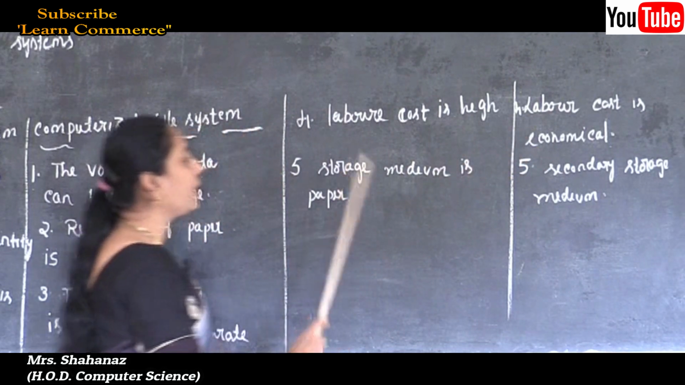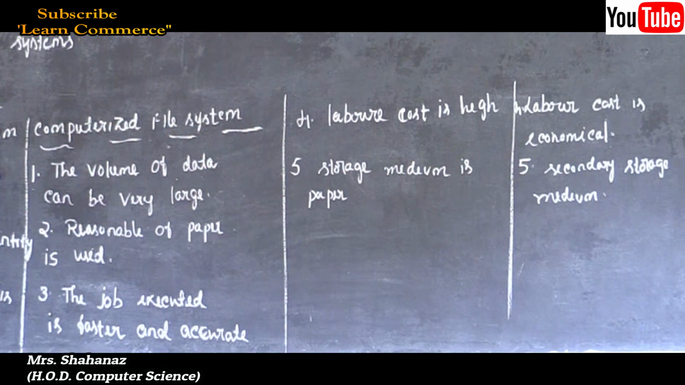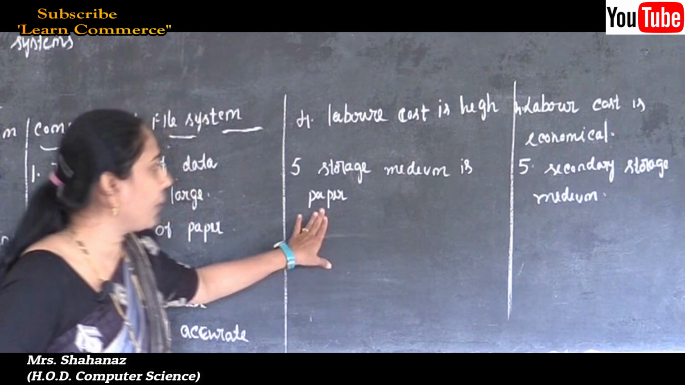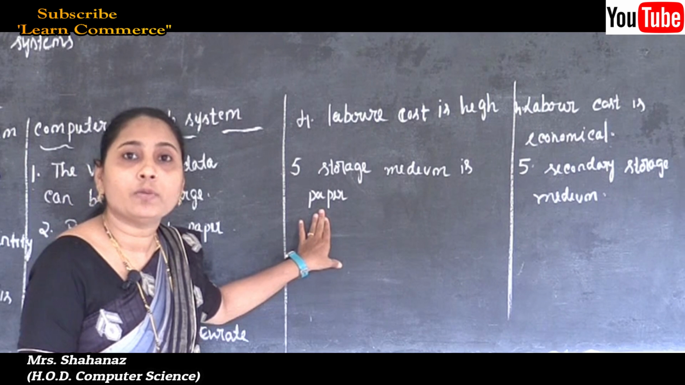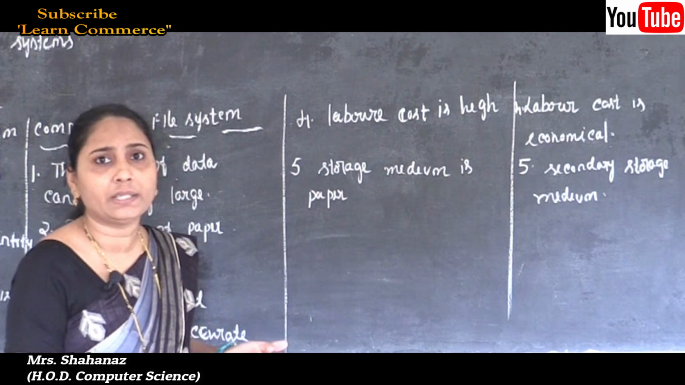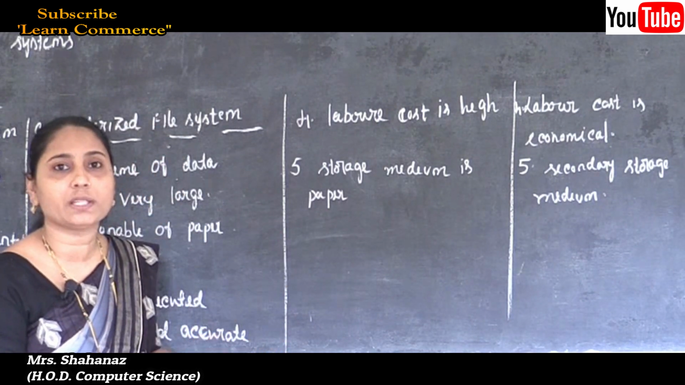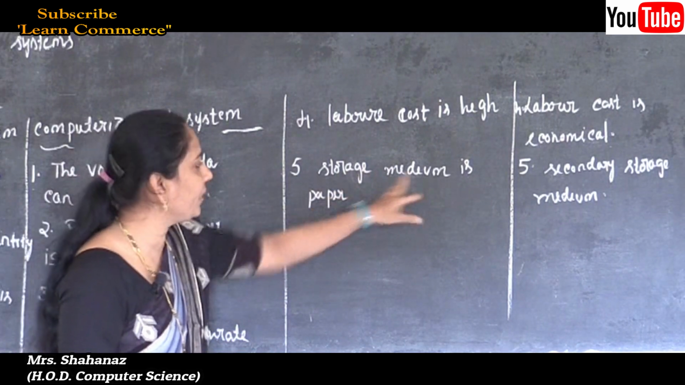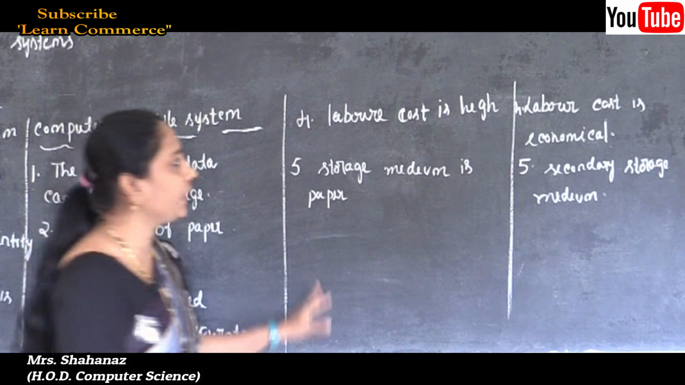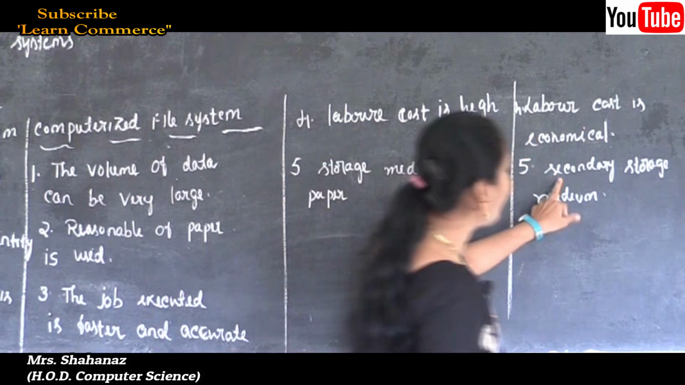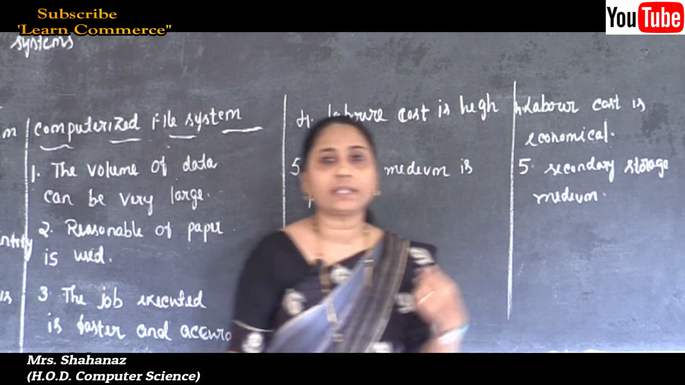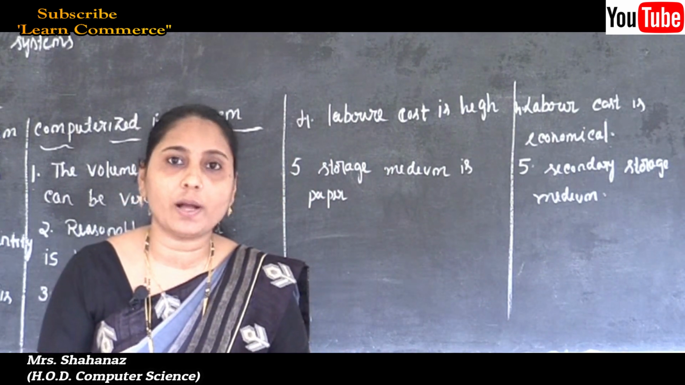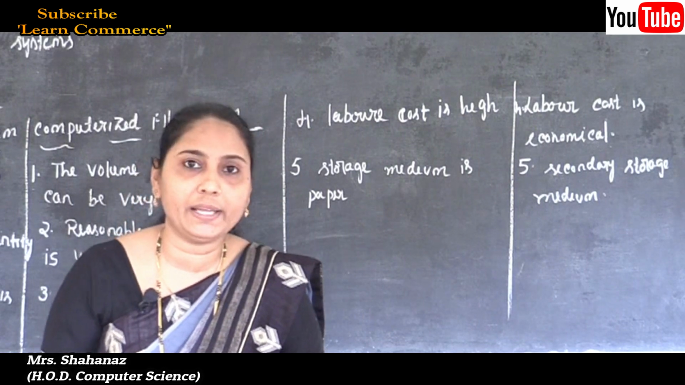Okay. And the last point about our manual file system: the storage medium is paper. Is this point clear? I already said that the data is organized using pencil and paper. So the storage medium is paper. But in our computerized file system, the data we store is stored using a secondary storage medium.